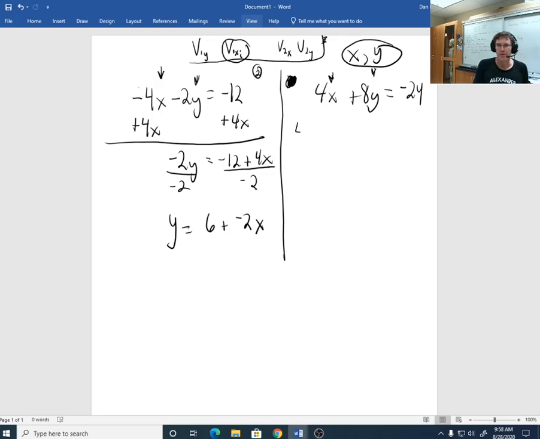Okay, 4x plus 8, and instead of y, we're packaging this thing to send over there: 6 minus 2x equals negative 24. Alright, now what we're going to do is distribute and solve because we have one equation with one unknown.